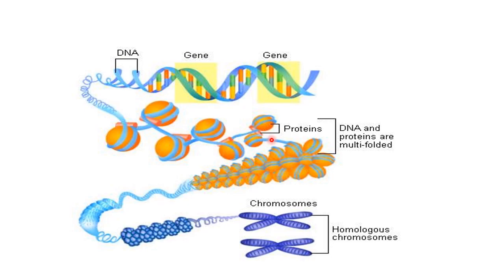This is regarding the structure of DNA. You have chromosomes here, a double helical structure, surrounded by proteins. You can see multi-folded DNA, and the proteins are multi-folded too. So this is regarding the structure of DNA. When you go to higher class, children, you will study in detail. Let us move on to our next slide.